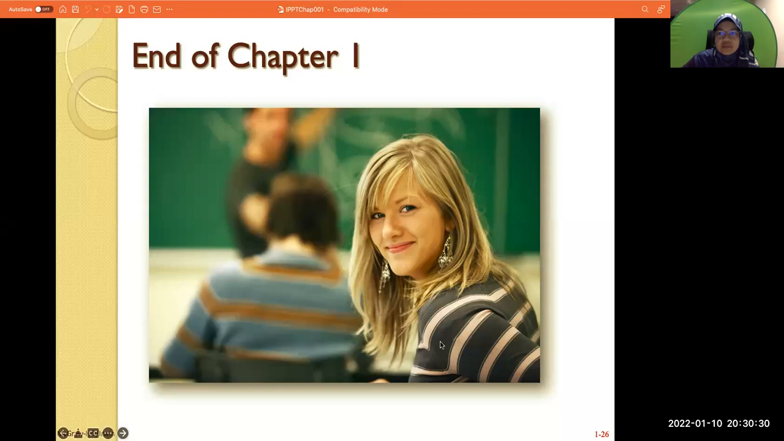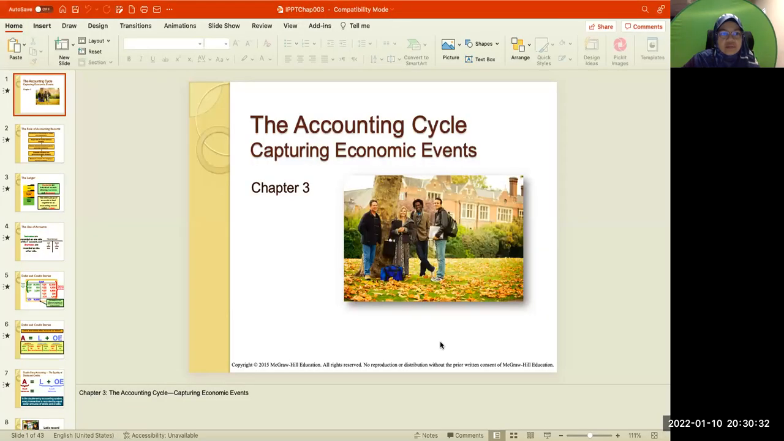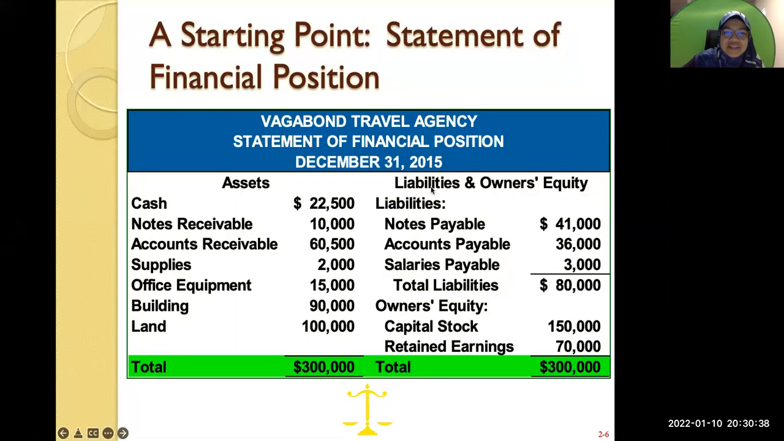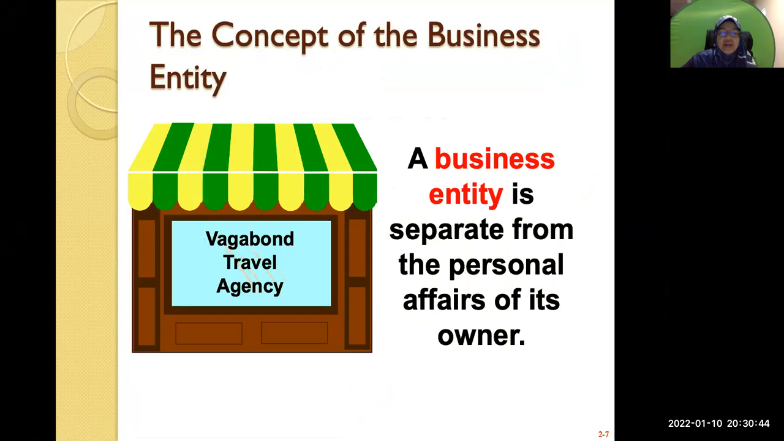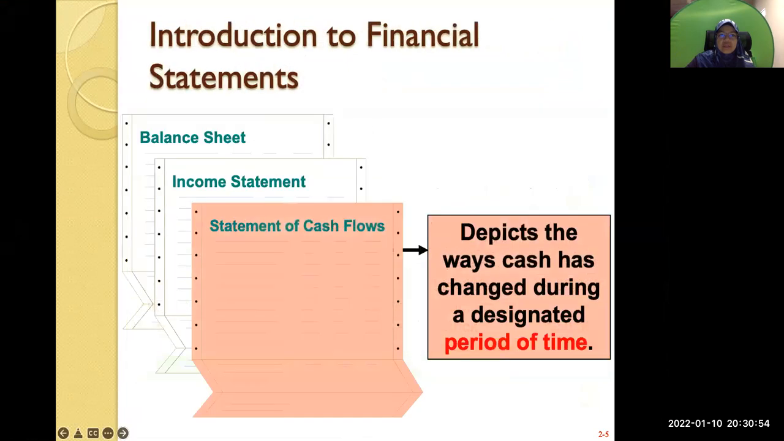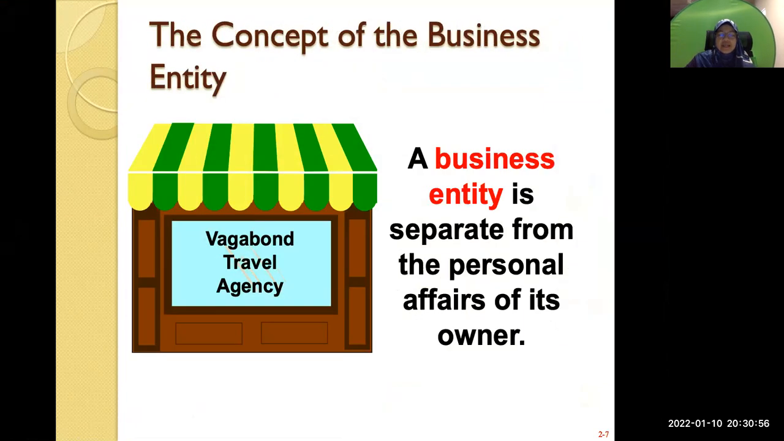Where is it? This one. Where is it? Okay, can you see this? Financial position? Yes, Prof, we can see. All right. Yes. Okay, doctor. So now, where were we? What is it now? Okay. All right, there's your financial position.